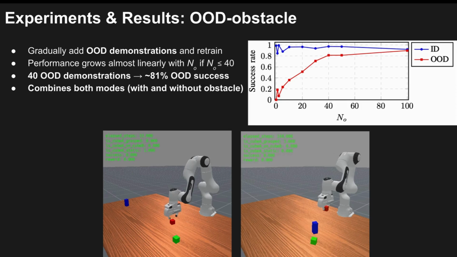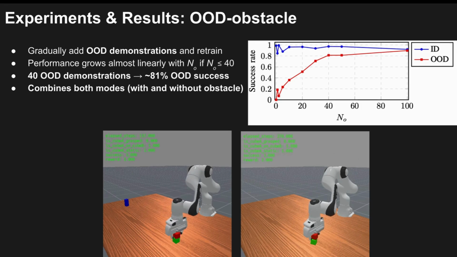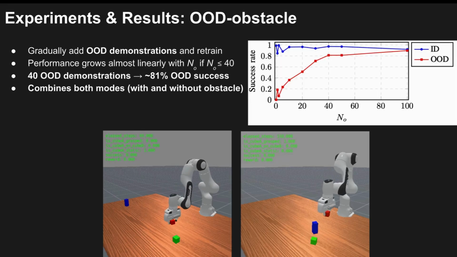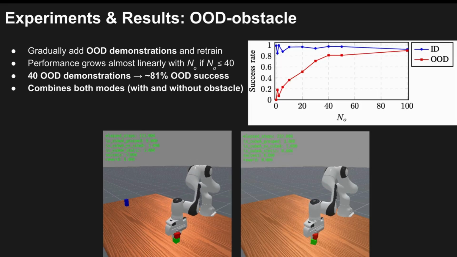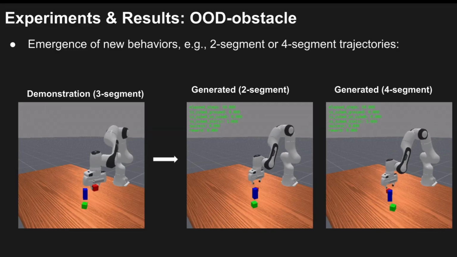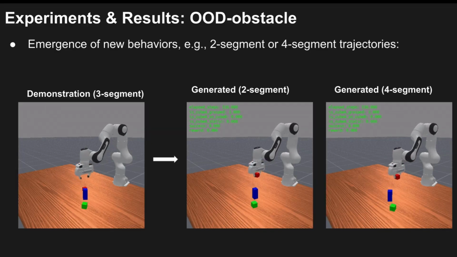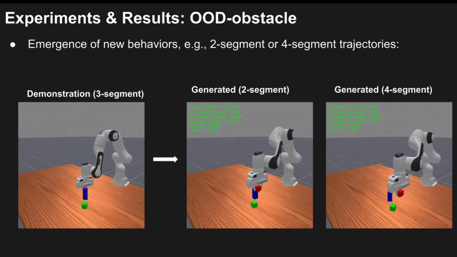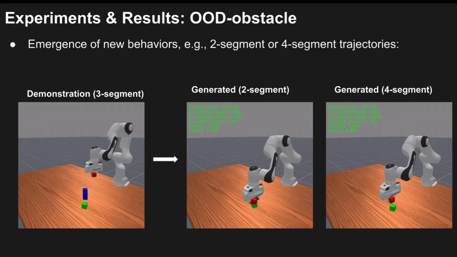Even more interestingly, the robot learns to combine both modes of behavior. In the videos, we see that when there is no obstacle, it takes a straight path, and when there is an obstacle, it performs a detour. The robot even shows new behaviors not present in the training data. For instance, it produces 2-segment or 4-segment detours, even though all demonstrations use 3-segment detours.